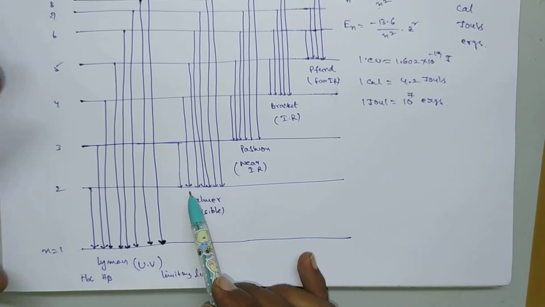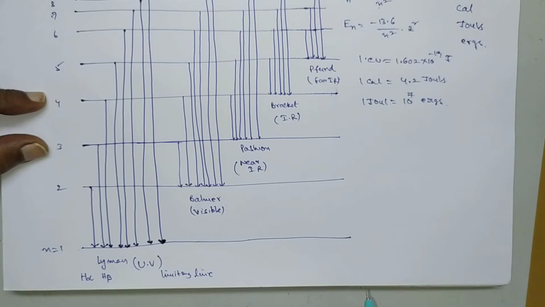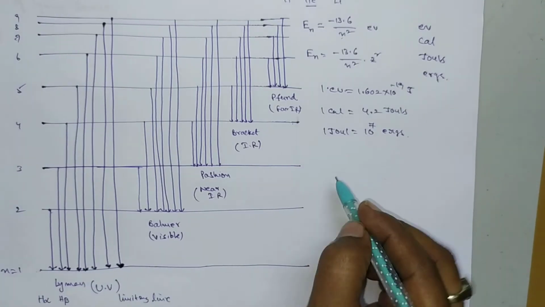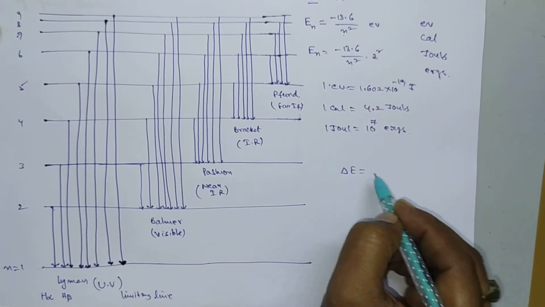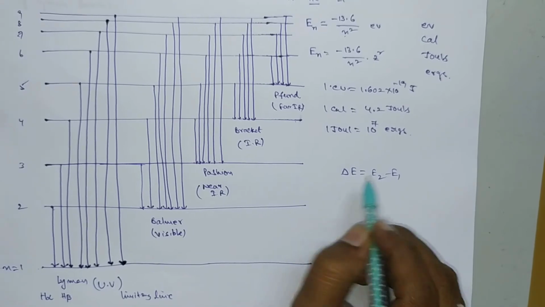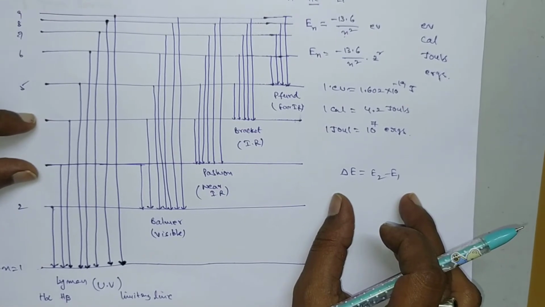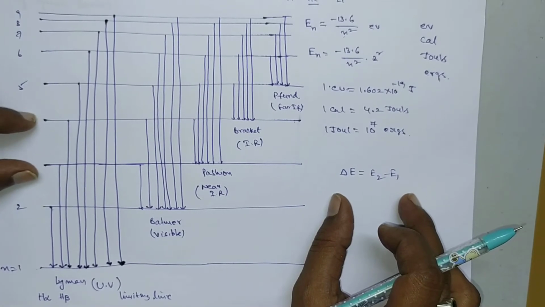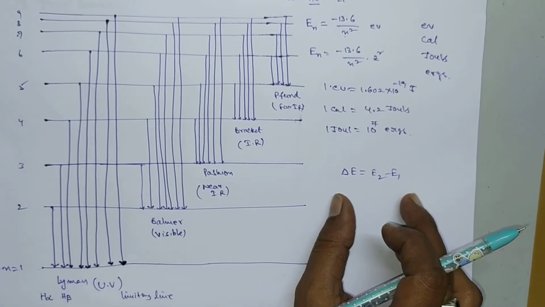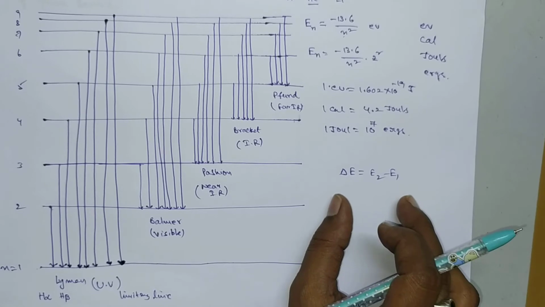Now we have to calculate the energy difference between these two energy levels. The energy difference between any two energy levels can be calculated by delta E equal to E2 minus E1. So this is the energy difference between any two lines, any two orbits. Here each line indicates one orbit. This is the energy difference between two orbits.